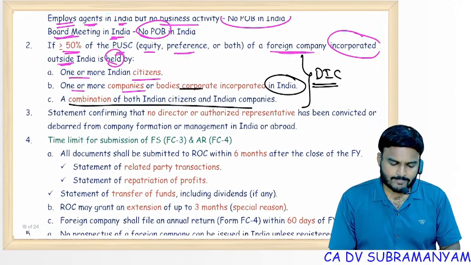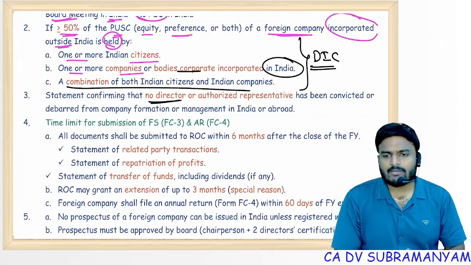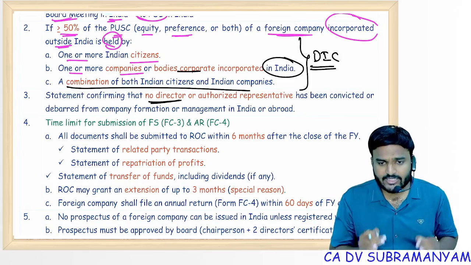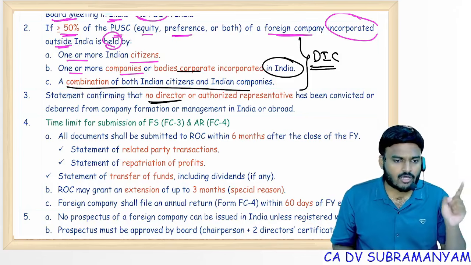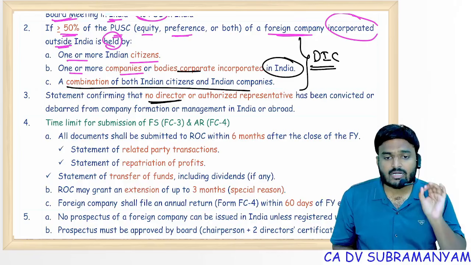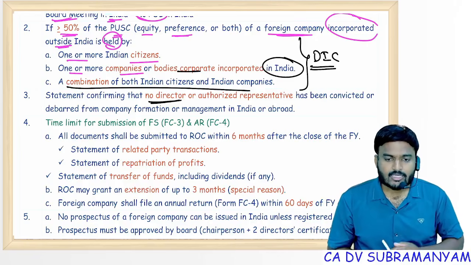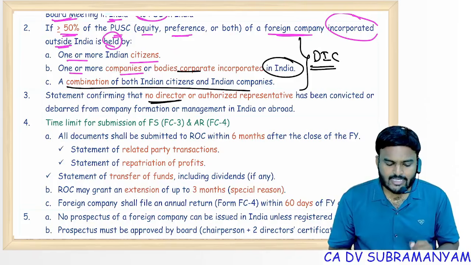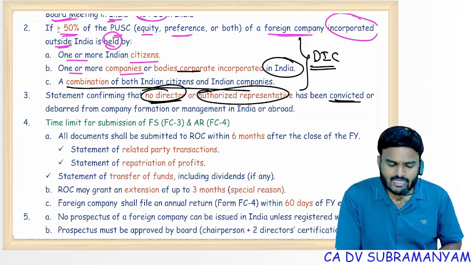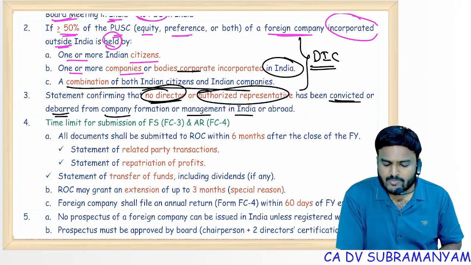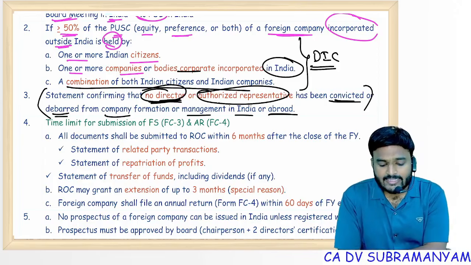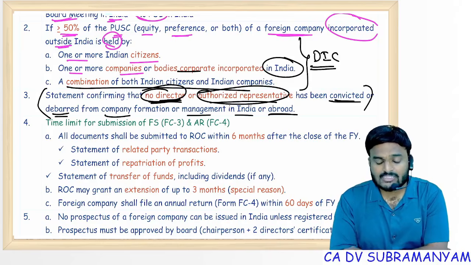Next one. Yes, for foreign company registration, within 30 days of establishment of place of business in India, file FC1 with ROC CRC. Earlier it is New Delhi jurisdiction, but now CRC, center. Okay. In that FC1 attachments, one of the attachment, statement confirming that no director or no authorized representative in India has been convicted or debarred from company formation management in India or abroad. So here you have to remember this declaration should be filed by director and authorized representative, not company secretary.